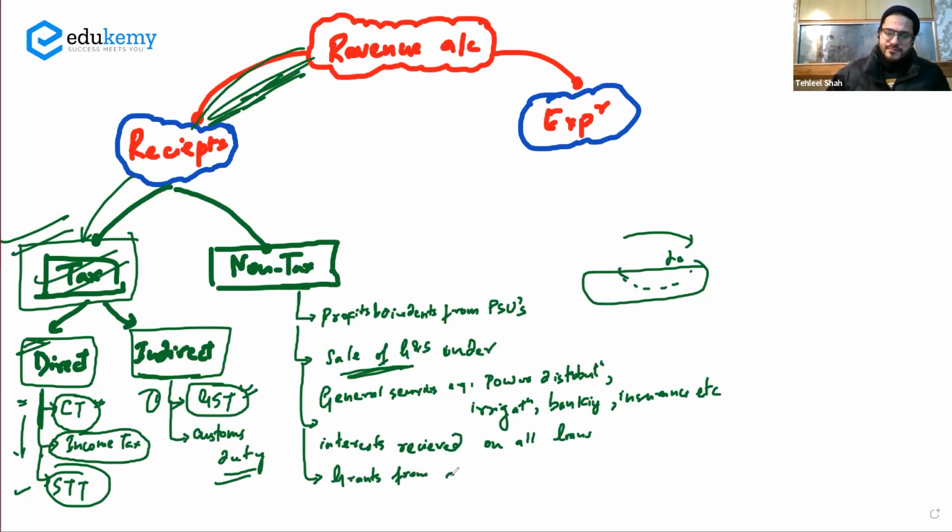from abroad. You have grants from abroad. So if the government is receiving any grants from any of the countries abroad, that money would be considered as a non-tax revenue receipt. It is included in the budget. Don't consider that the grants are external and would not be part of the budget. They are part of the budget and they are part of the revenue account, and under the revenue account, they are part of the non-tax revenue receipt. Okay, so grants from abroad are the non-tax revenue receipt.